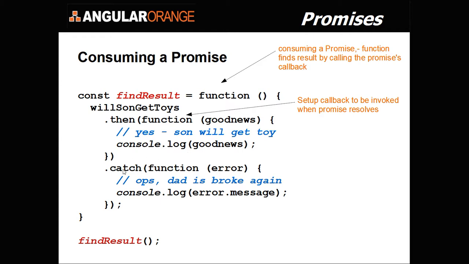And if it was rejected, then basically we have an error, and we invoke this function, and the error gets passed into this function. And I make this comment, oops, that is broke again, but the error message might just say something simple. So if this function is going to consume the promise, we execute the function.